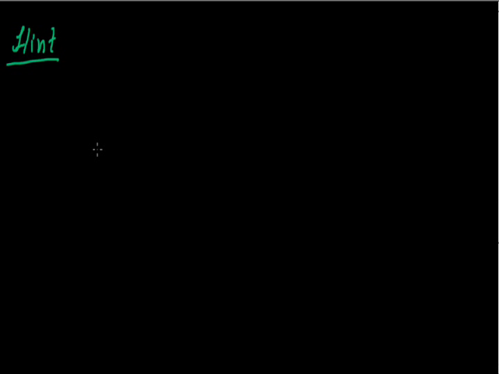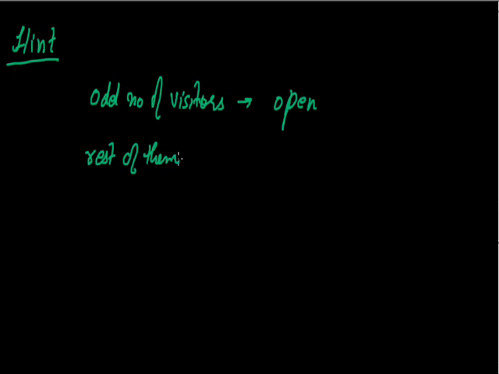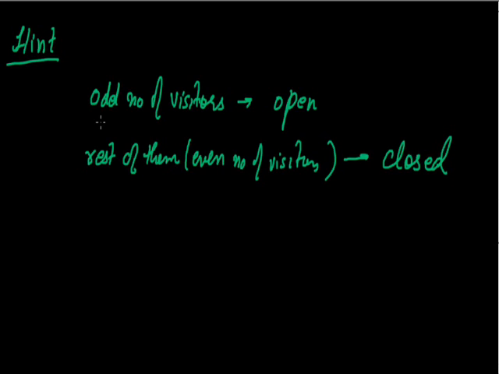The main thing is determining which ones have an odd number of visitors. So this is your hint: an odd number of visitors means open, and the rest are those which have an even number of visitors. So the question comes down to determining which lockers have an odd number of visitors.